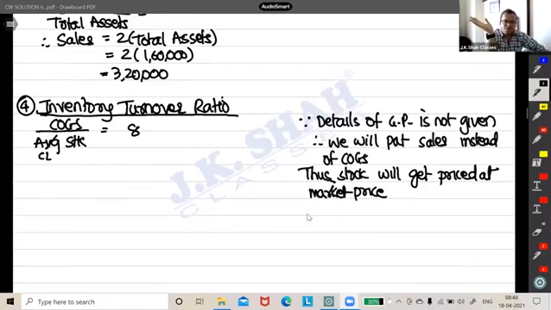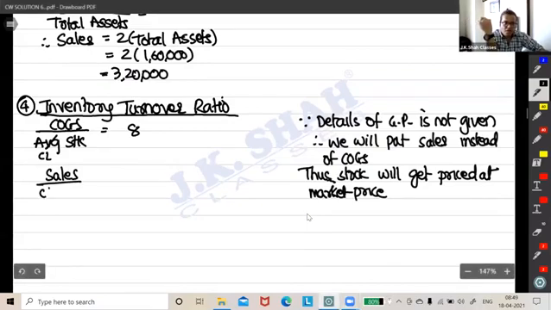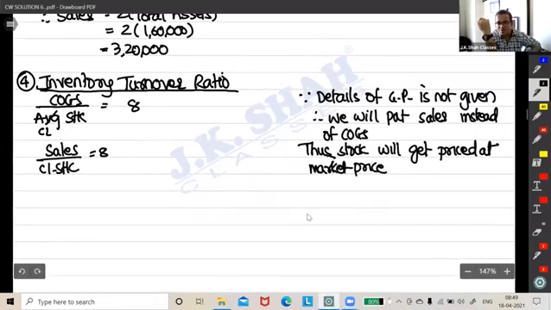The nearest data. So instead of COGS, we'll put sales upon closing stock. And see, you know what? When we learned computer in childhood, we were told, you know what?